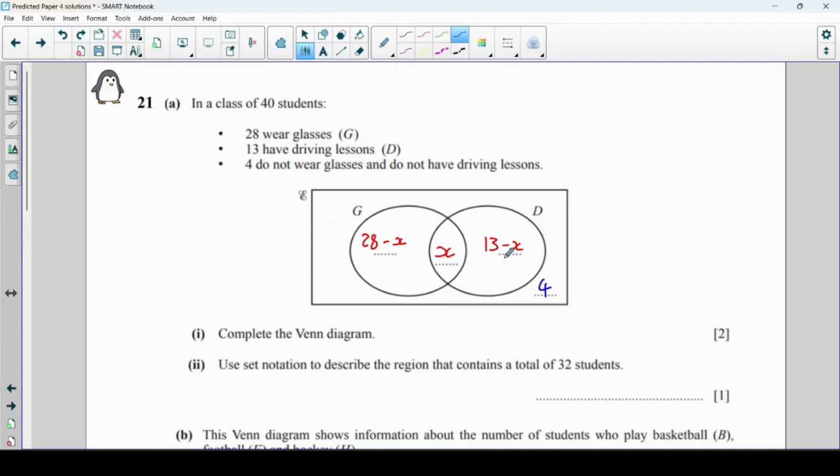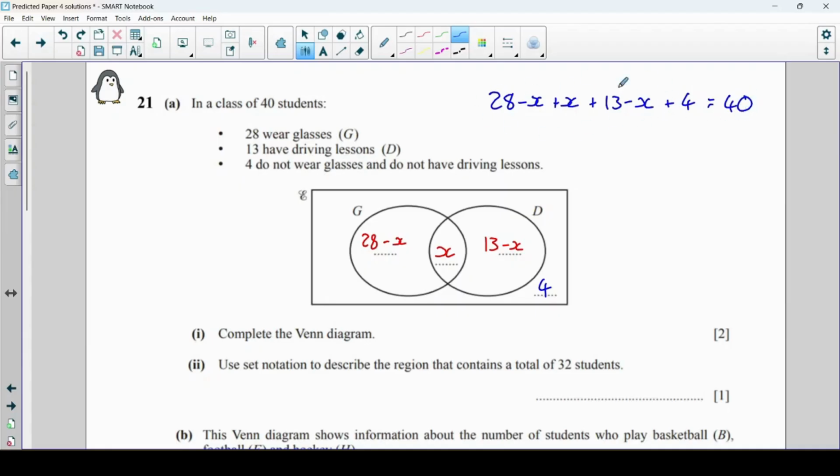Now I'm going to set up a little equation here. All of these things added up must make 40. So let's write that: 28 minus x, add 13 minus x, add 4. That has to add up to 40.